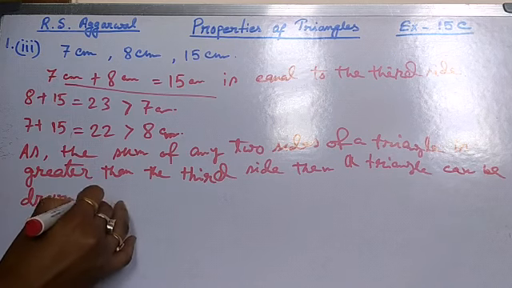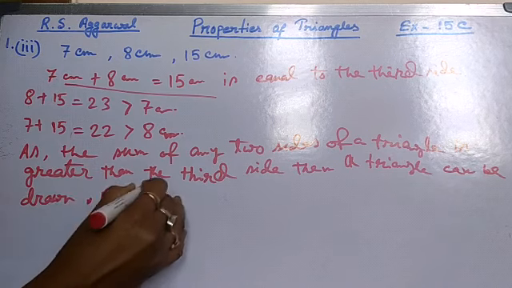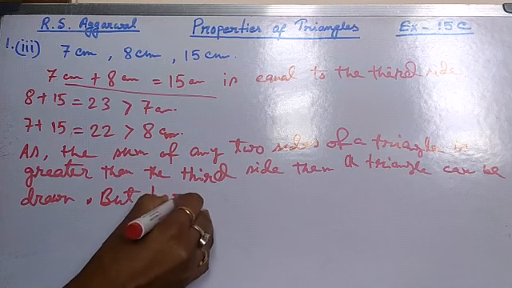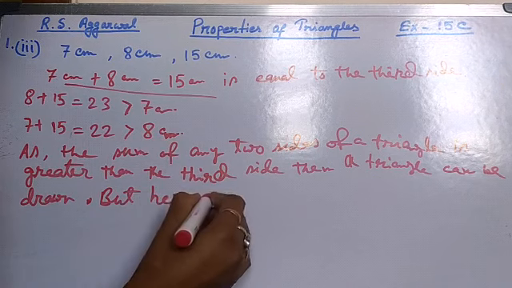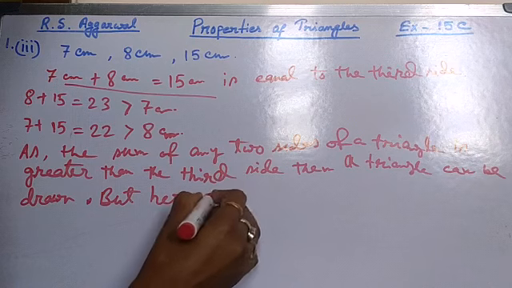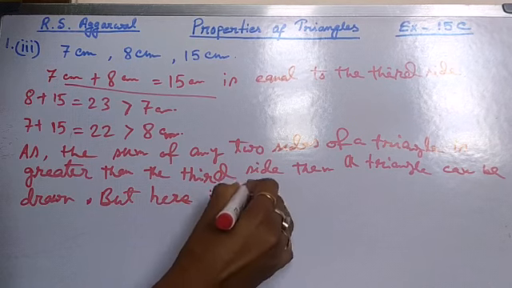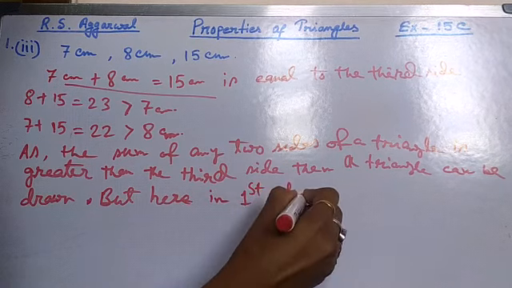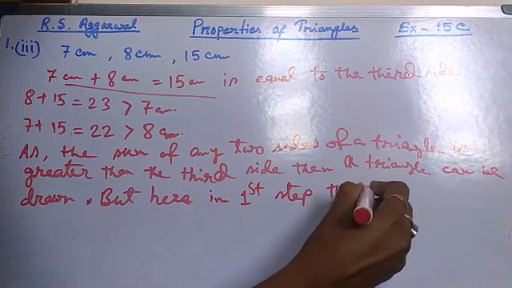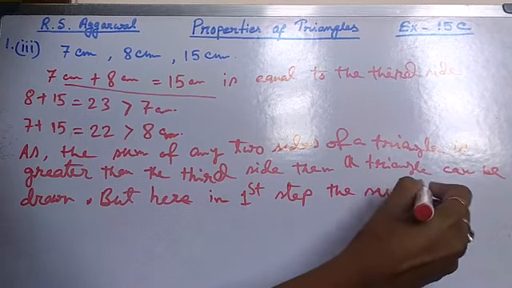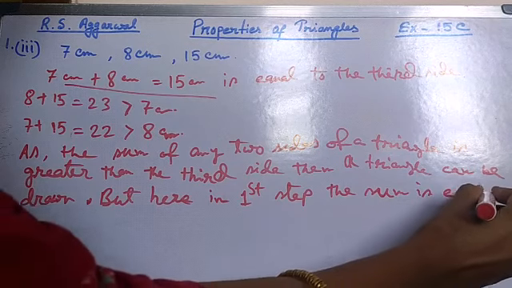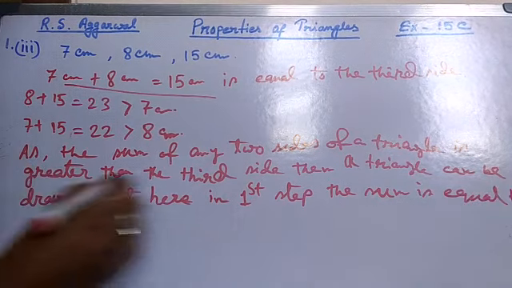But here, in the first step, the sum is equal to the third side.